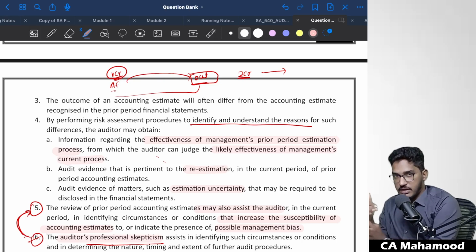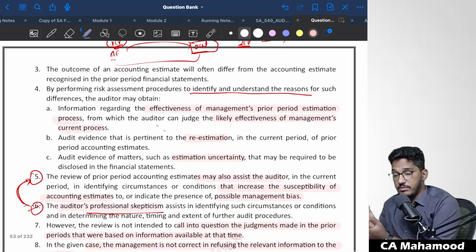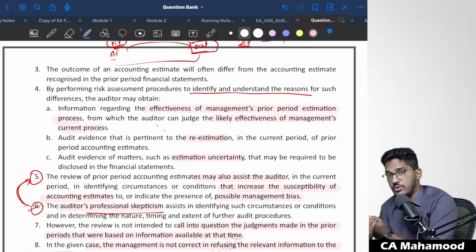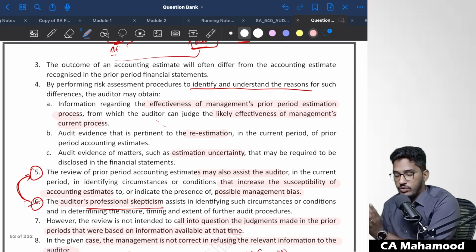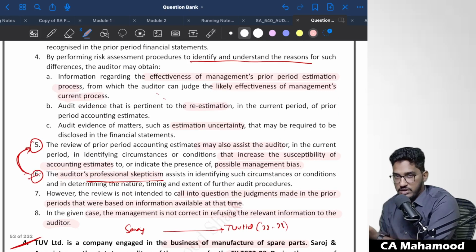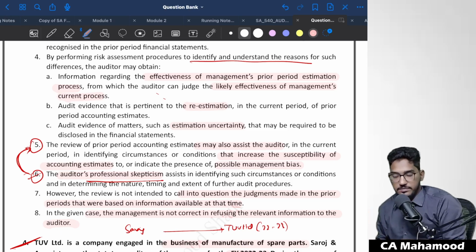You will also know whether any re-estimation is required in the current year, and whether any additional disclosures regarding estimation uncertainty are required. You will also come to know whether there was any management bias in selecting accounting estimates in the previous year, which you can only find by maintaining an attitude of professional skepticism. That's why management is not correct in refusing to share the information. They have to share it.